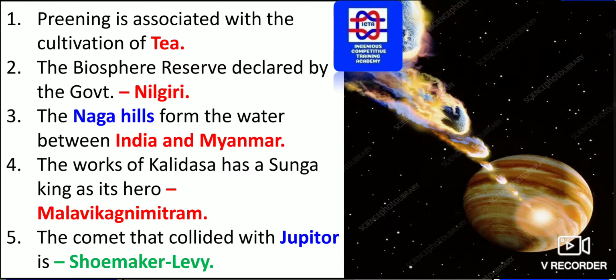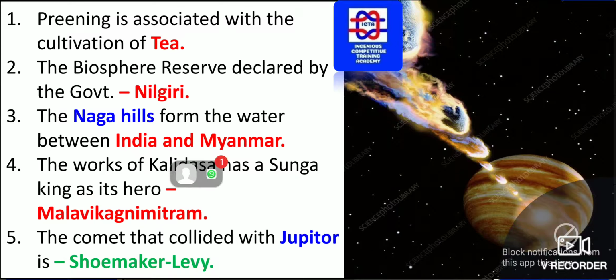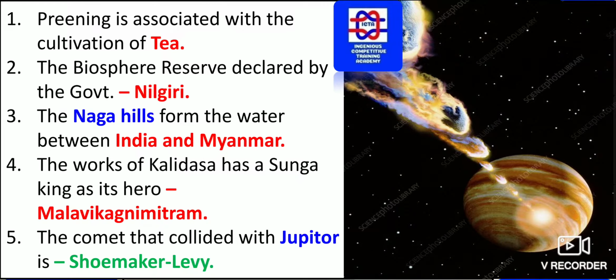The biosphere reserve declared by the government as Nilgiri is known as the Nilgiri Biosphere Reserve. Naga Hills form the watershed between India and Myanmar. The works of Kalidasa have a Sunga king as their hero, that is Malavikagnimitram.